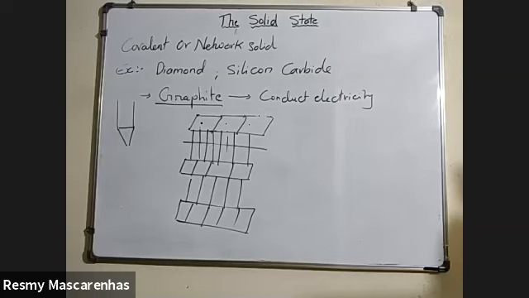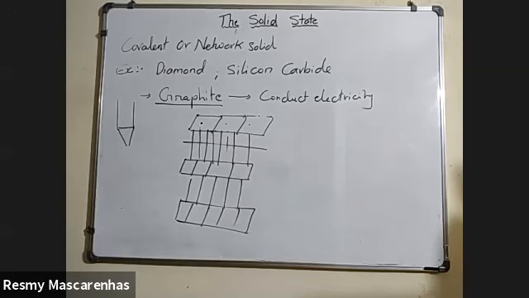The fourth valence electron of each atom is present between different layers and is free to move.